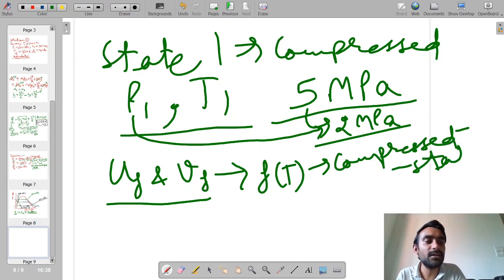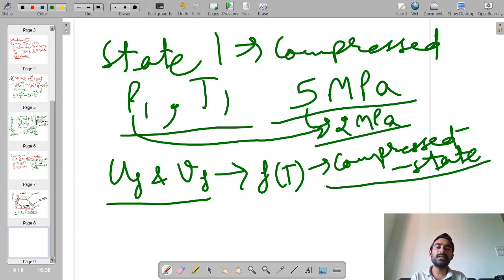In the liquid state, fluids are incompressible in nature, so their density will not be influenced much upon changing the pressure. That's why density will be a sole function of temperature. Moreover, the internal energy content of the liquid state is also a sole function of temperature for the compressed state.